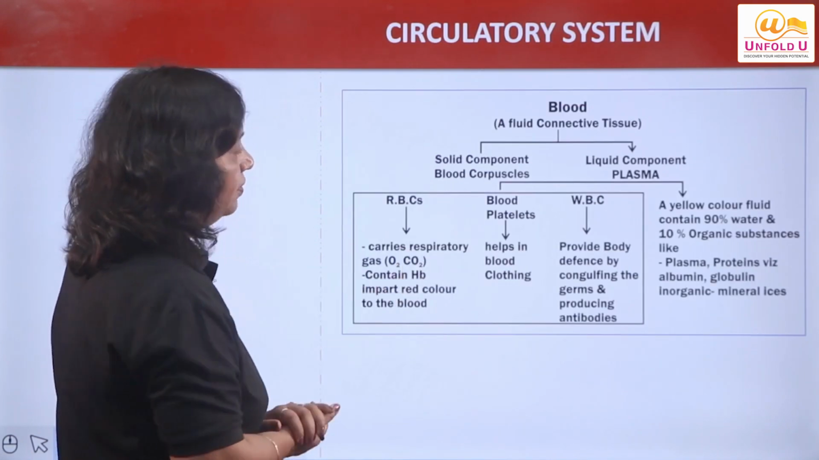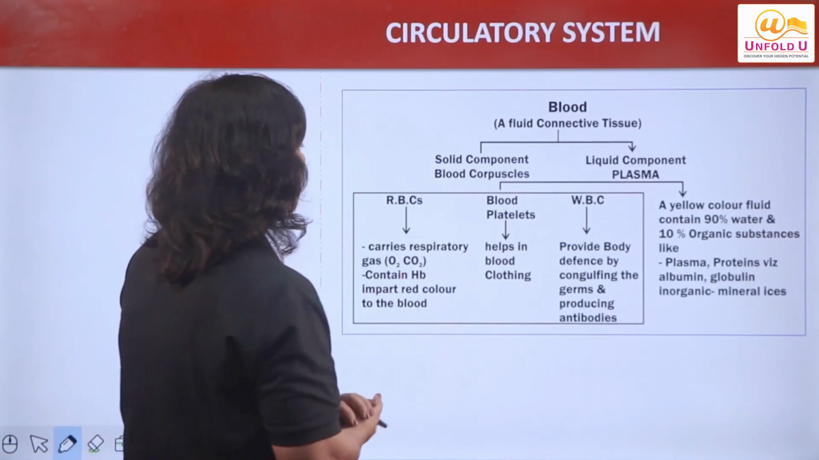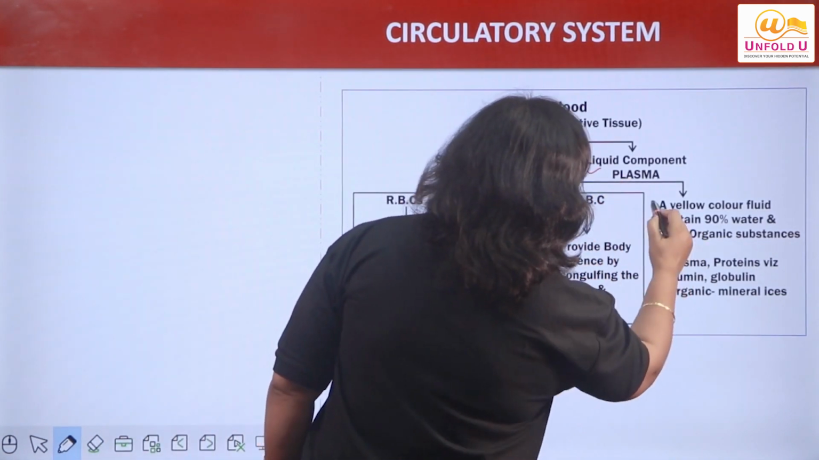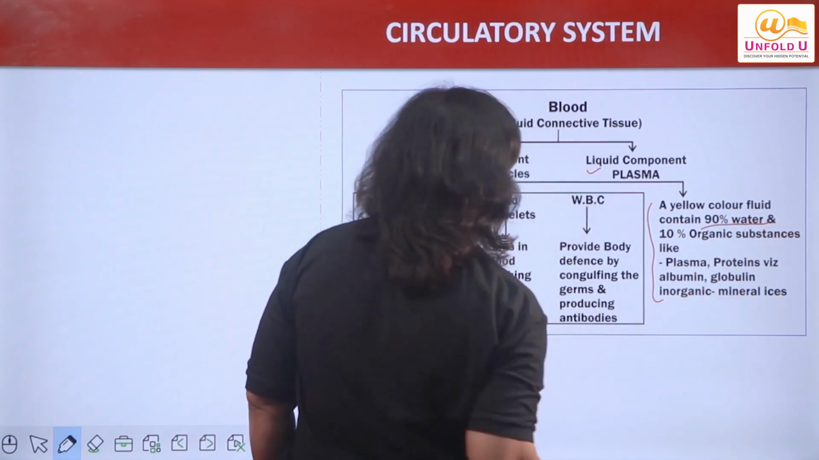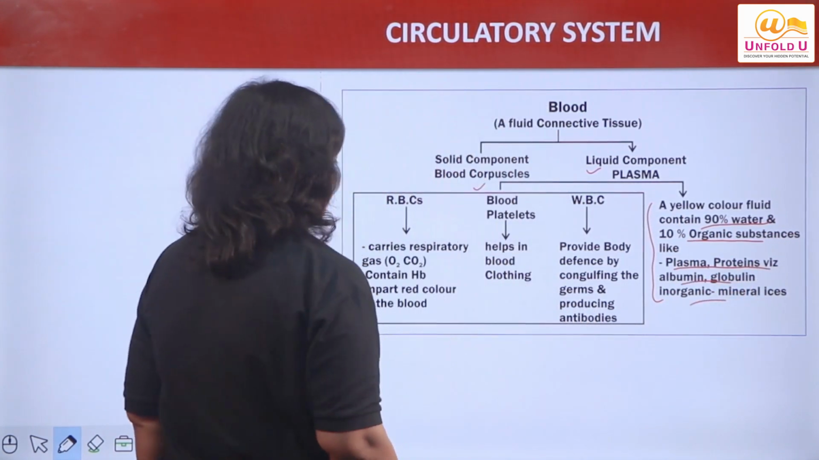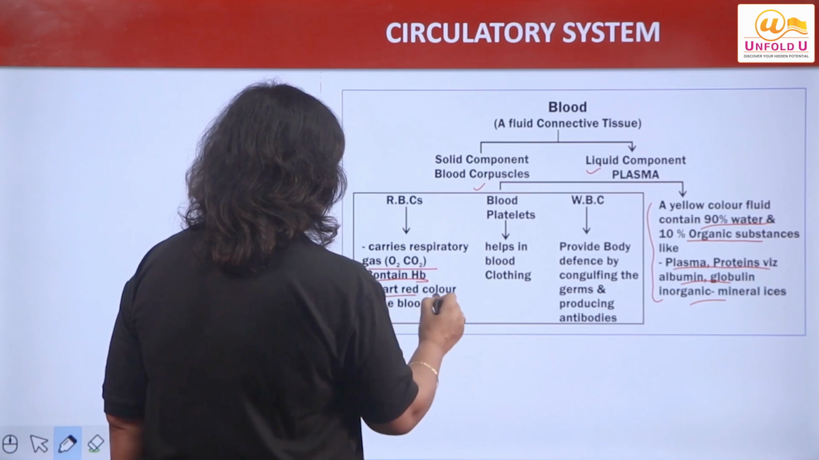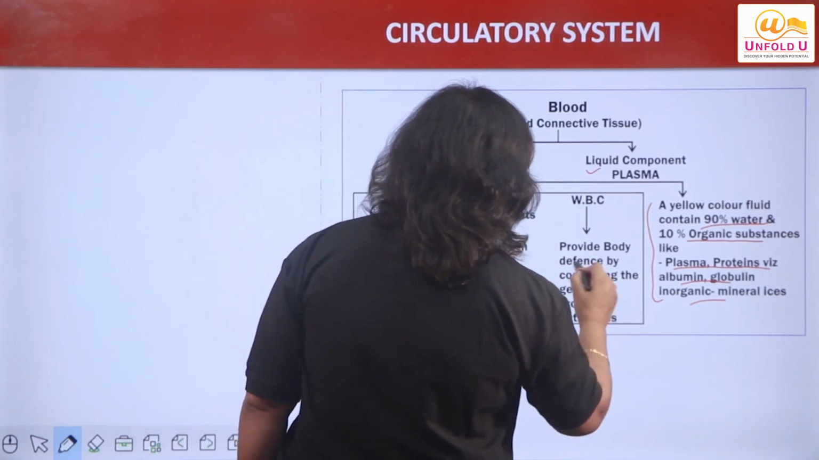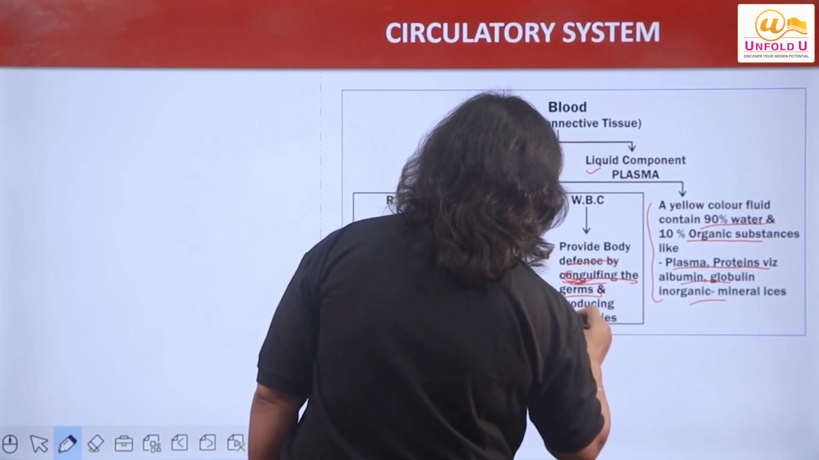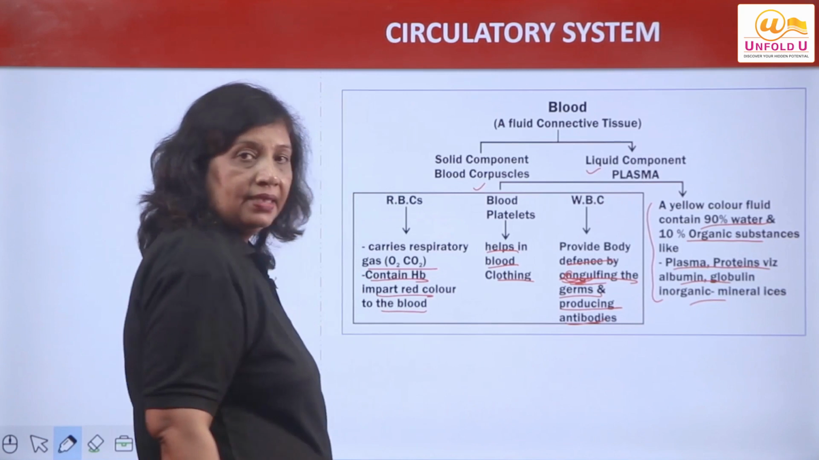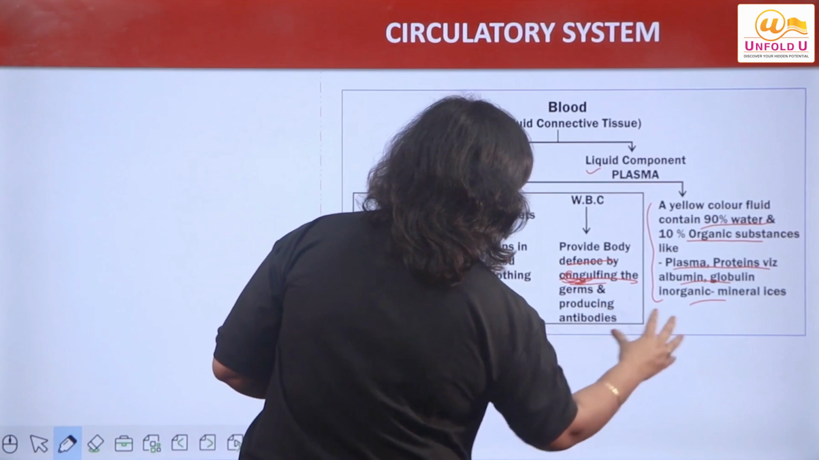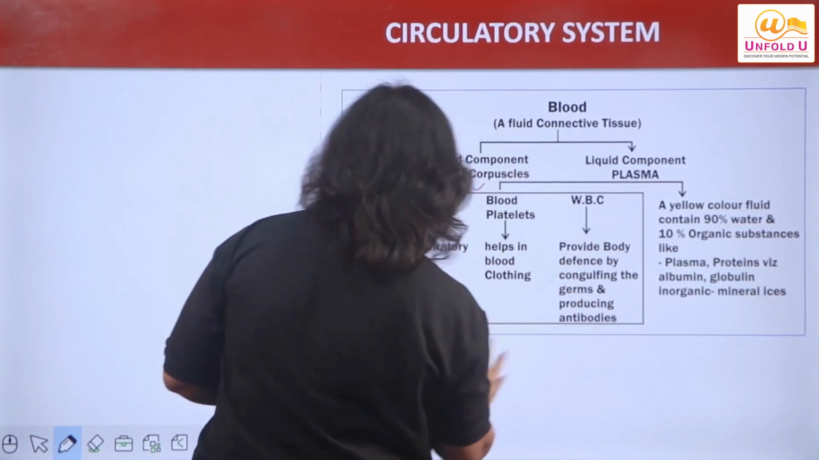Now let us see the flow chart of various components of the blood, right? It has solid components and liquid components. Liquid component is plasma. As I have discussed, 90% water and 10% of these substances. Now RBCs impart red color, platelets help in blood clotting, and WBCs help in defense, engulfing the germs and producing antibodies. Is that clear to you? So we have discussed the structure of the blood in the earlier slides also, right?